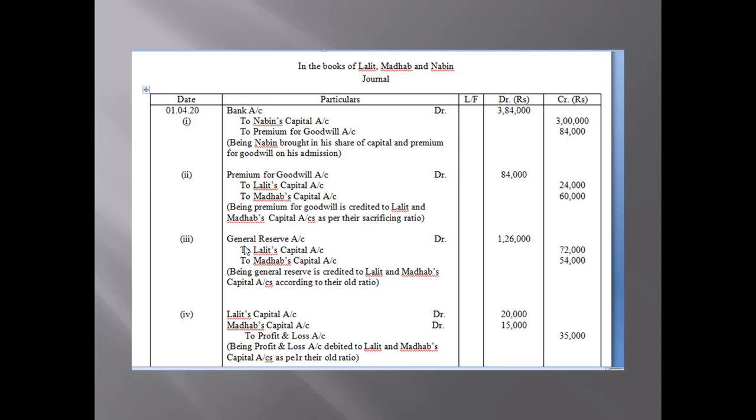So Lalit and Madhav will share this loss as per their old ratio, that is, sorry, in the ratio of 4 is to 3. So till now we have solved 4 journal entries. Now let us move on to the 5th journal entry.